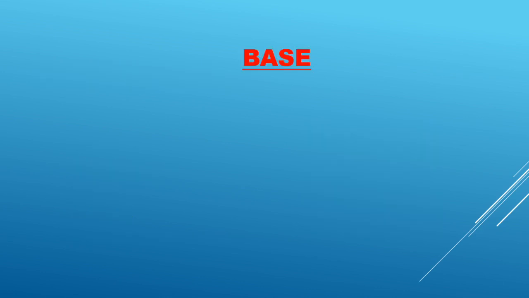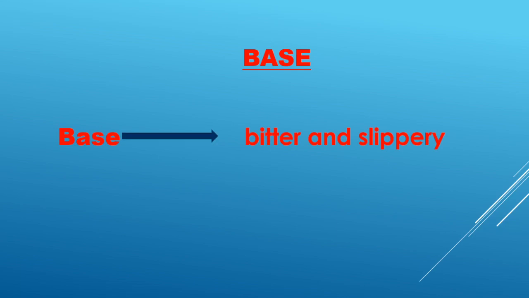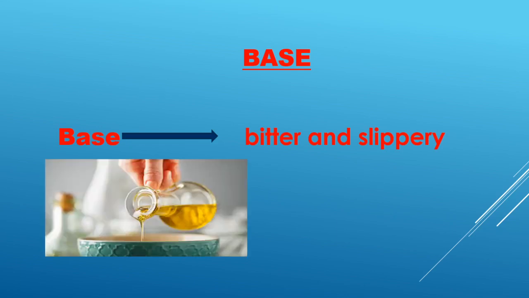Now let's explore what are bases. See, bases are bitter in taste, depending upon the classification of substances based on their taste. Bases are the substances which are bitter in taste and they are slippery in nature. So these two words are most important to be kept in our mind.